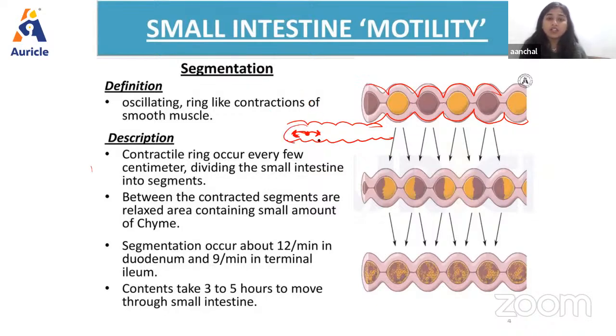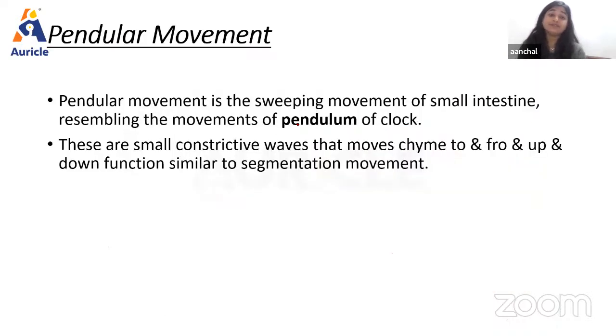And what is the significance? So that this food gets mixed with the enzymes and juices which are present inside the small intestine, right? The segmentation occurs about 12 per minute in the duodenum and 9 per minute in the terminal ileum. Content takes 3 to 5 hours to move through the small intestine. So here food will stay approximately 3 to 5 hours, right?